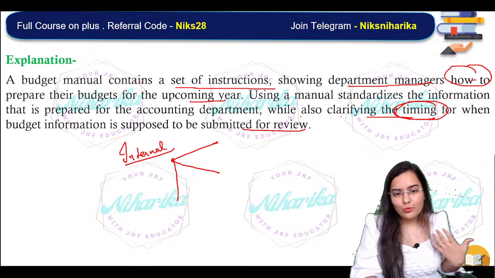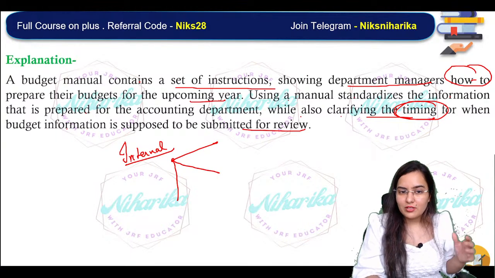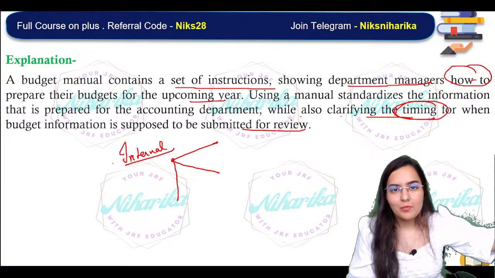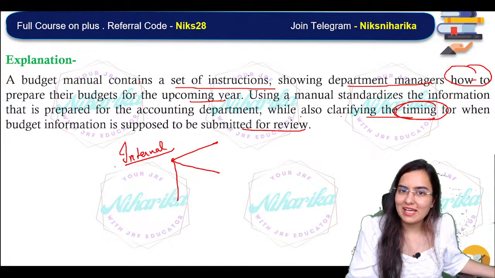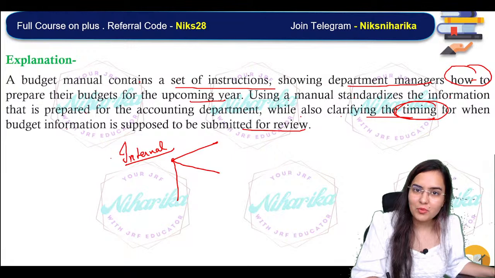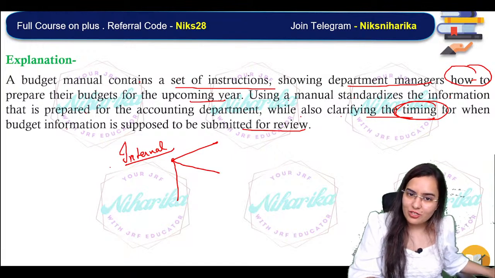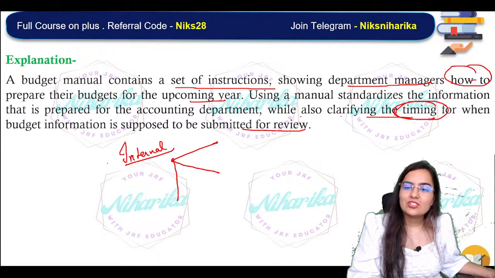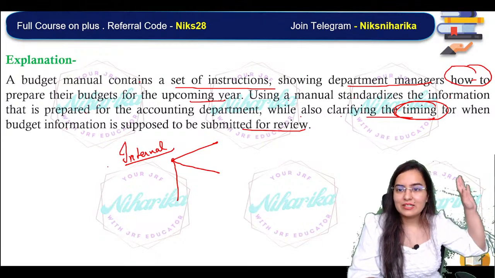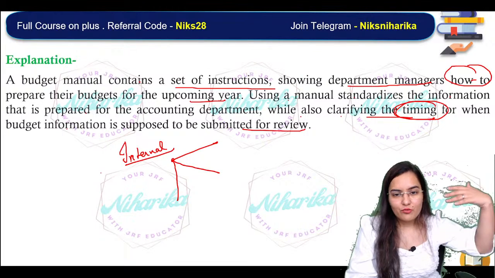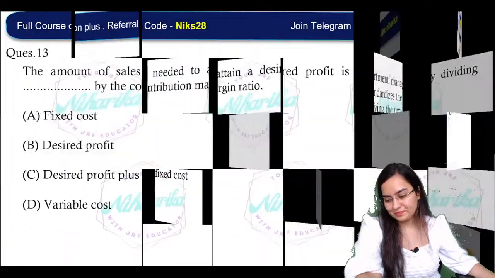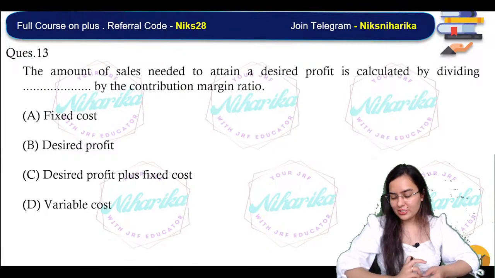Understood? Now, why show the internal use thing to all the public, and why display that in budget? That's why it's not a part of budget. It is just for internal purpose, just an instruction which contains the time limit for submitting it, and how we have to prepare and so on. Okay, I hope you got that.